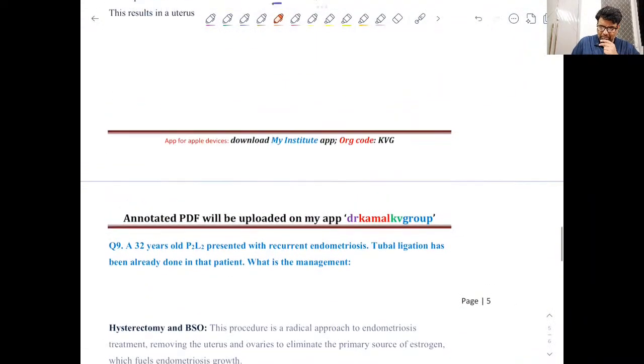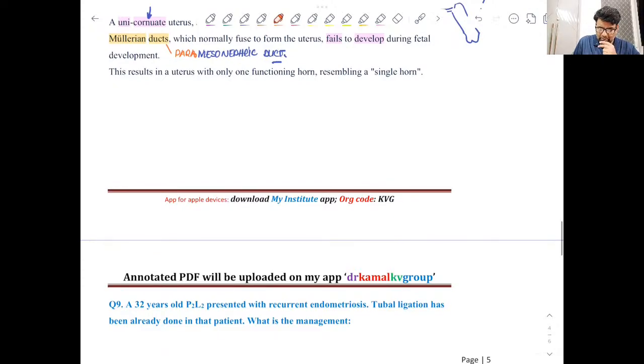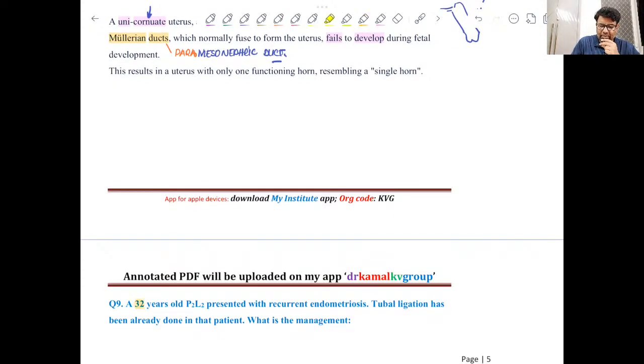The next question, a 32 years old lady who is para 2 and live children 2 is having recurrent endometriosis. So she is having recurrent endometriosis. Tubal ligation has been already done. Now how will you manage this case? So para 2 means she was having a pregnancy 2 times and both the children are living.